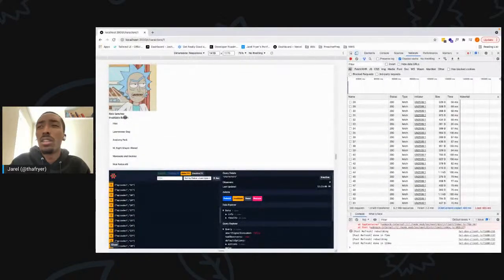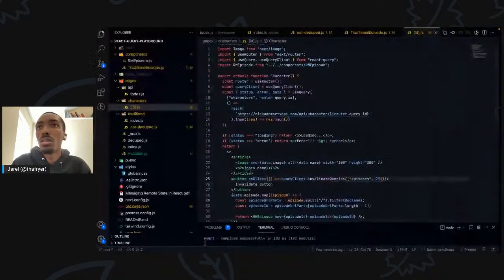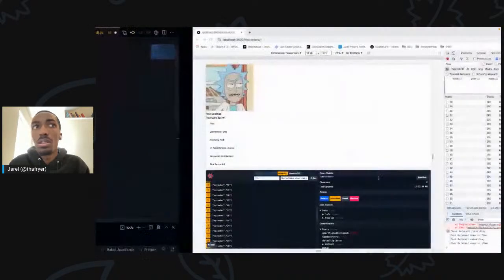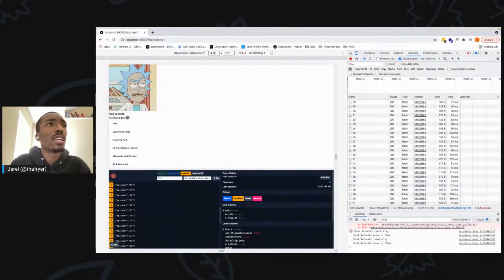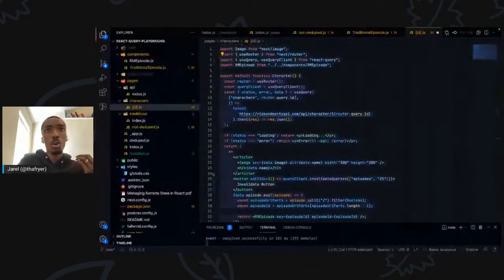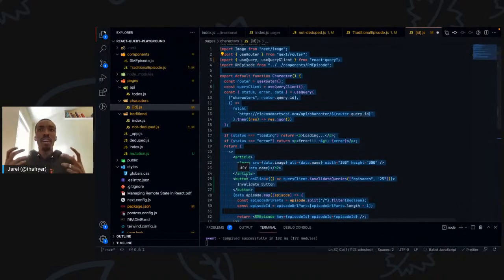So if I click my nice little invalidate button here, we should see that my 25th one gets invalidated. Cool. So that's what the invalidate queries functionality does, and it allows you to invalidate the cache to make sure the cache doesn't get stale, and you can do that imperatively, right?